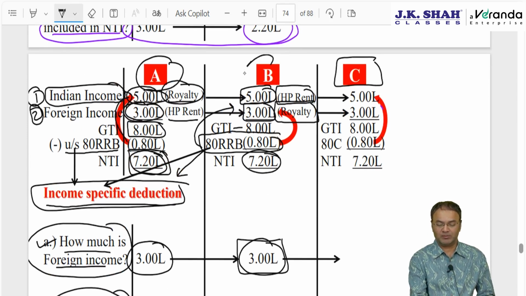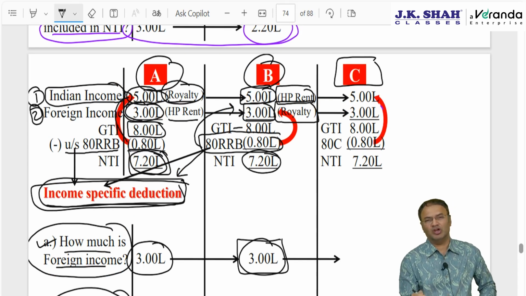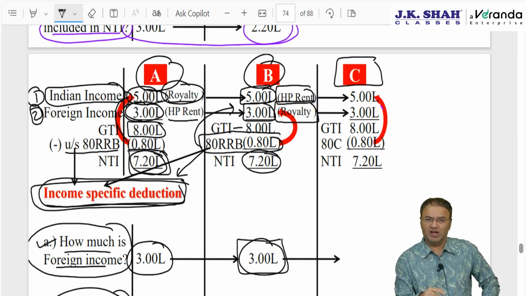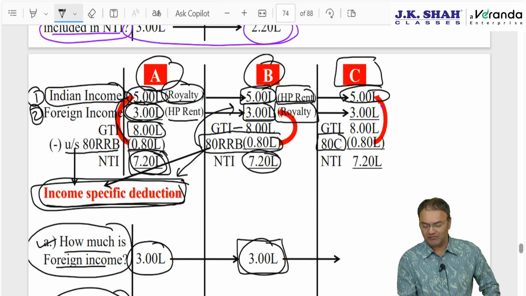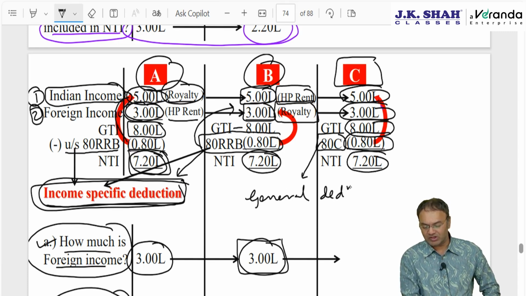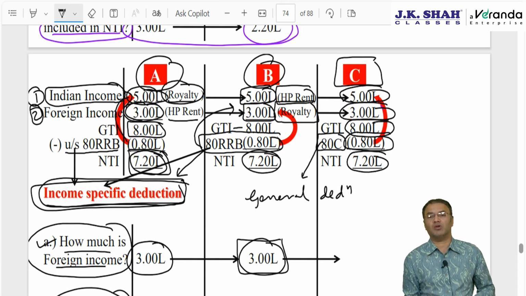In the first 2 examples, we took 80RRB, which was an income specific deduction. So you have no option to decide. It will go to reduce only that income for which it is available. But this time it is 80C, other figures remaining the same: Indian income 5 lakhs, foreign income 3 lakh, gross income 8 lakh, 80C is 80,000, net income is 720. Now 80C is a general deduction, it is not an income specific deduction. Now the question is, against which income should it be allowed?